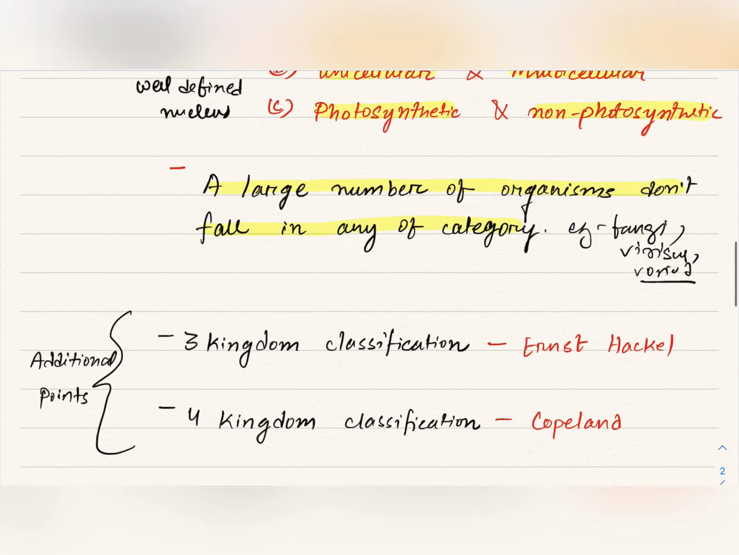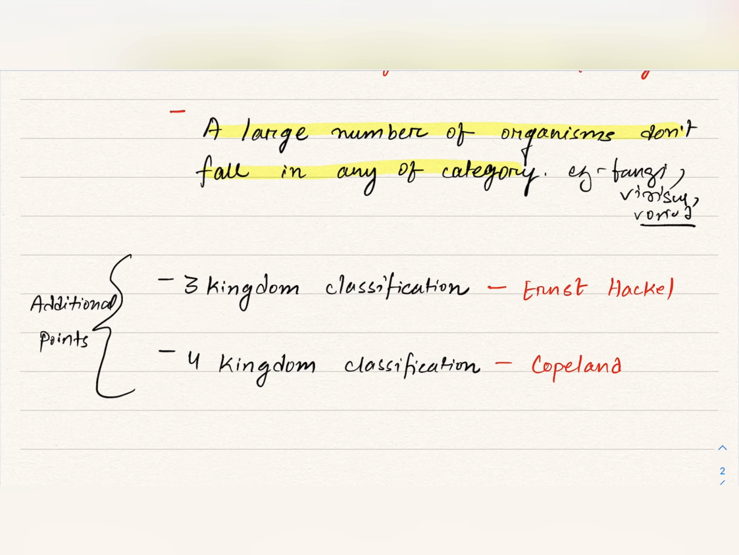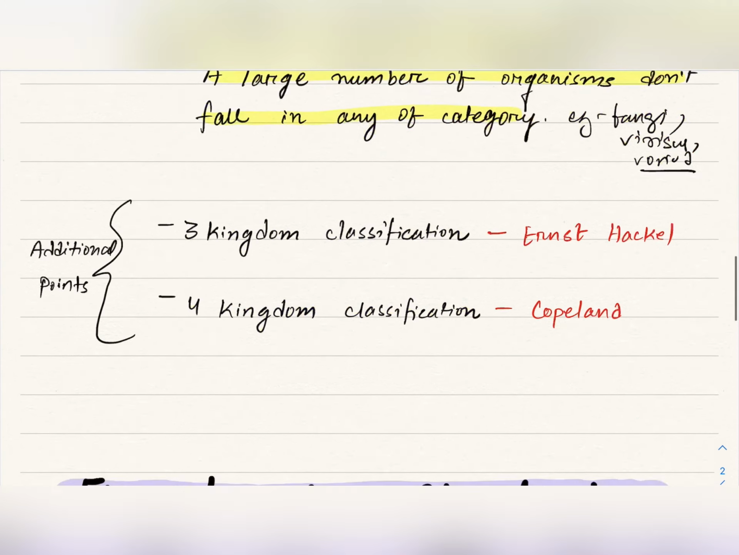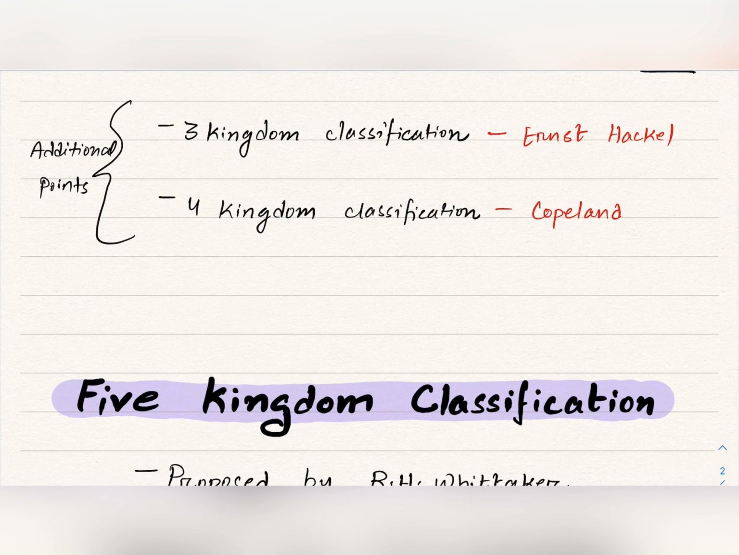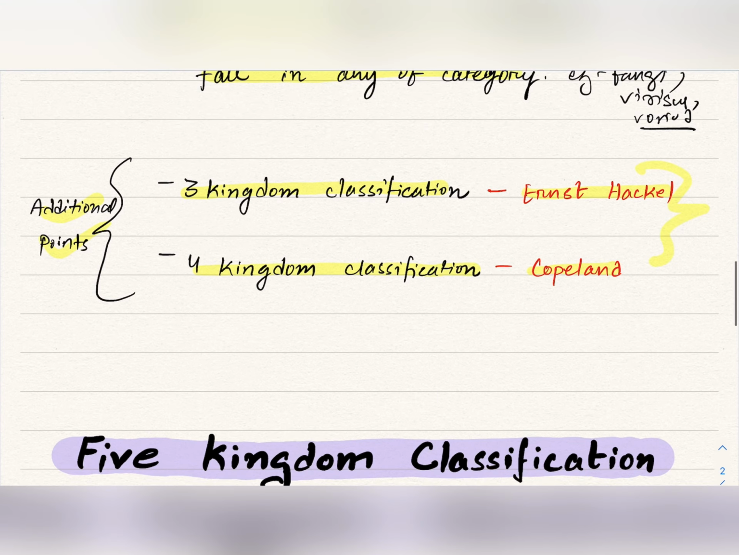So this two kingdom classification was also ignored. Now there are some additional points that you may remember, though they are not given in the NCERT. Then comes the three kingdom classification, which was given by Ernst Haeckel. Then comes the four kingdom classification, which was given by Copeland. These are additional points that you can remember, but they are not given in the NCERT, so they are not so important.